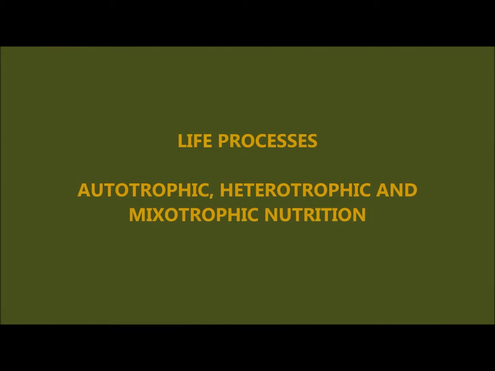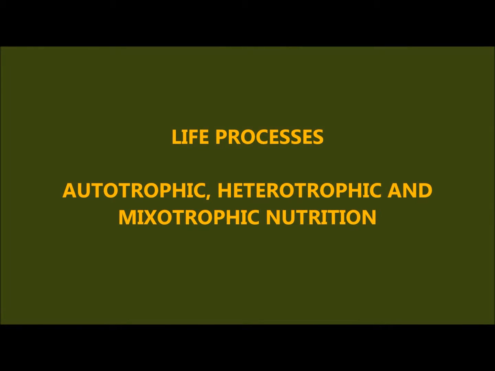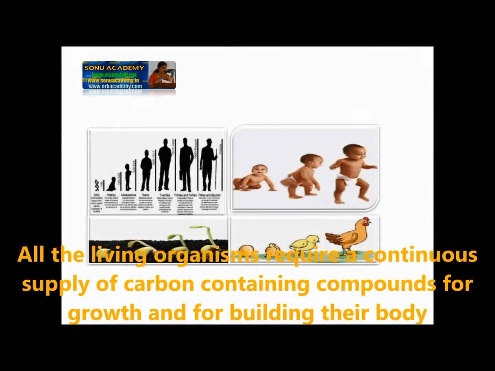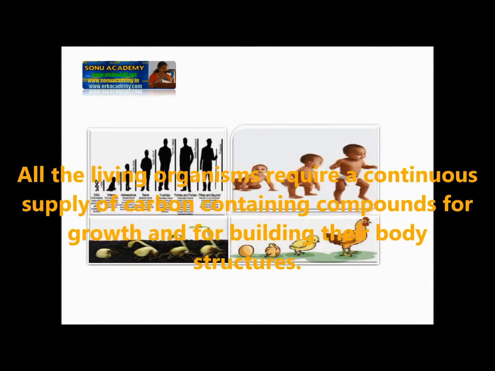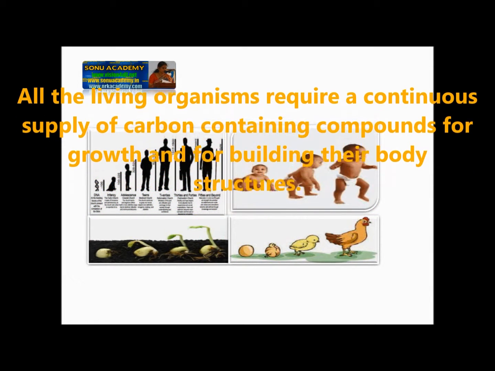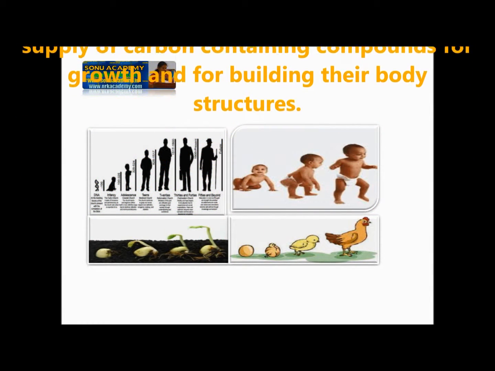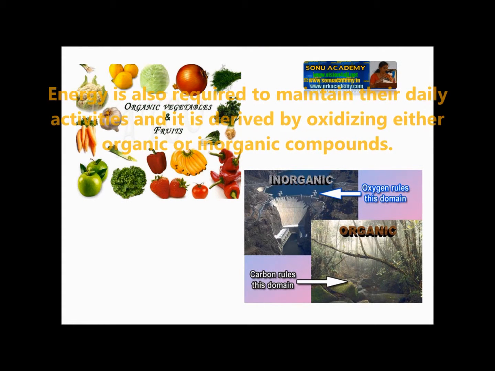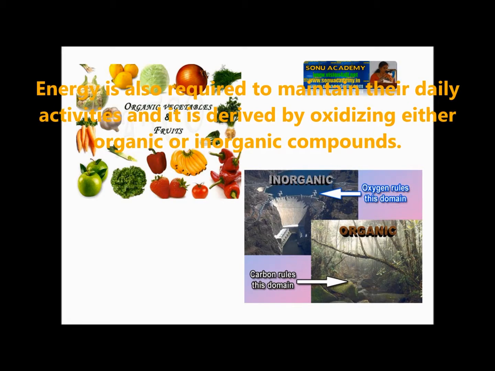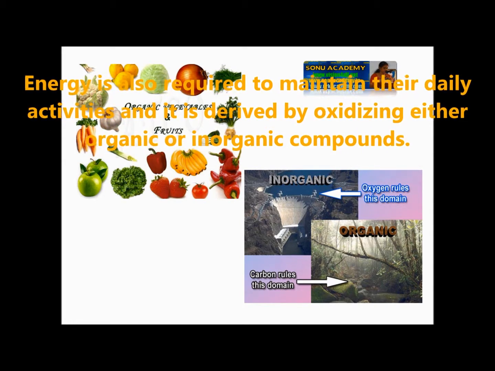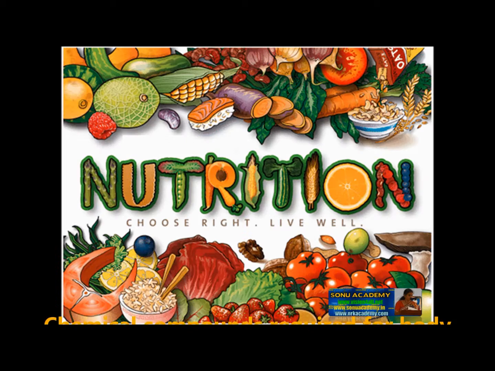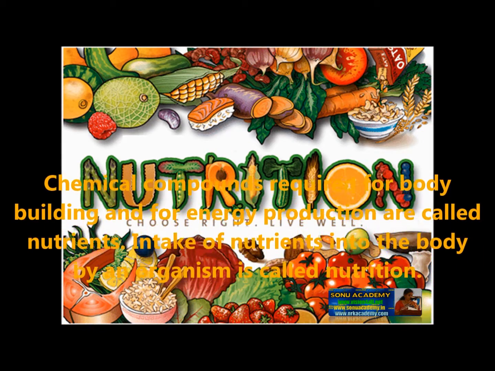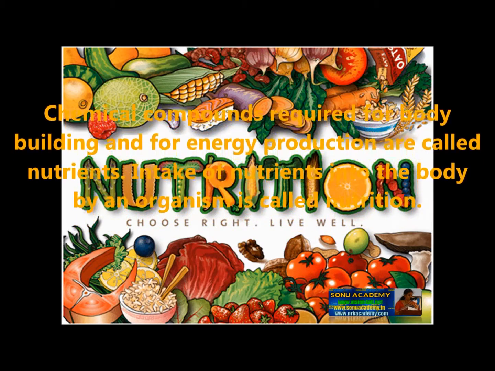Today we are going to discuss autotrophic, heterotrophic and mixotrophic nutrition. Children, you already learned that all living organisms require a continuous supply of carbon containing compounds for growth and for building their body structures. Energy is also required to maintain their daily activities, and it is derived by oxidizing either organic or inorganic compounds. Such chemical compounds required for body building and for energy production are called nutrients.